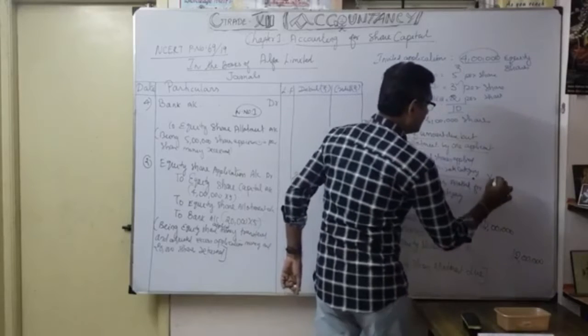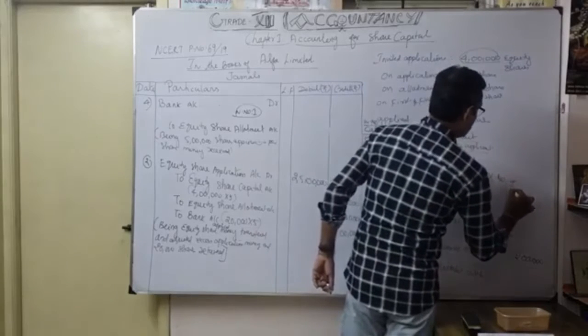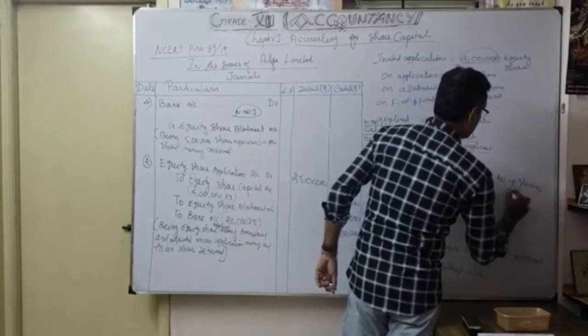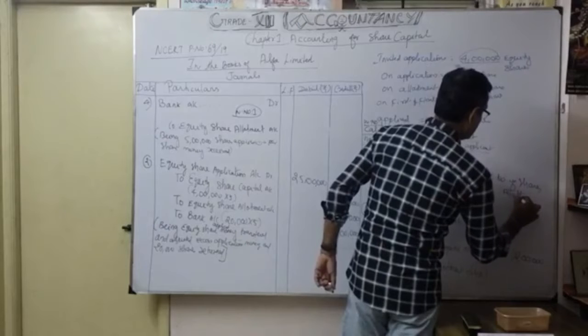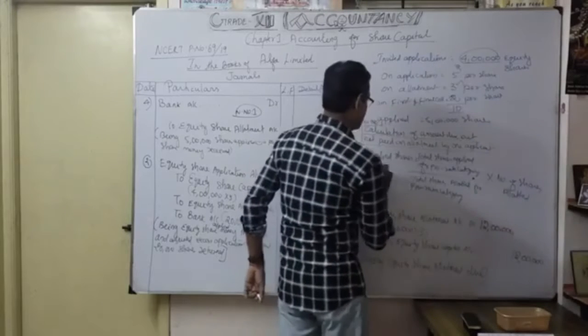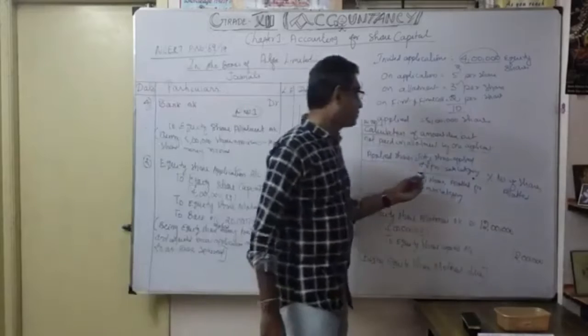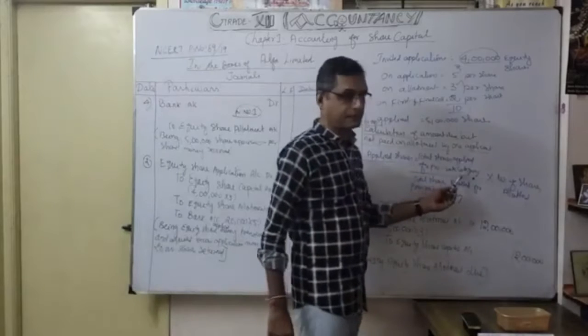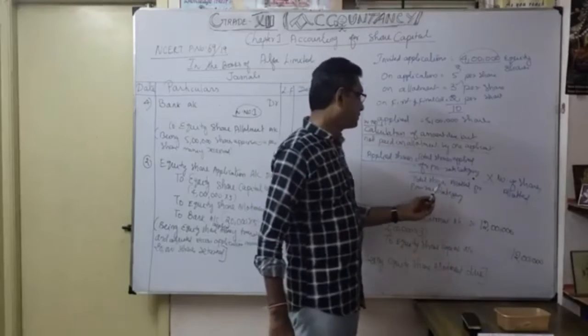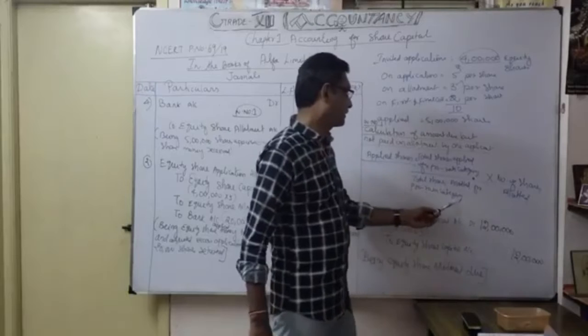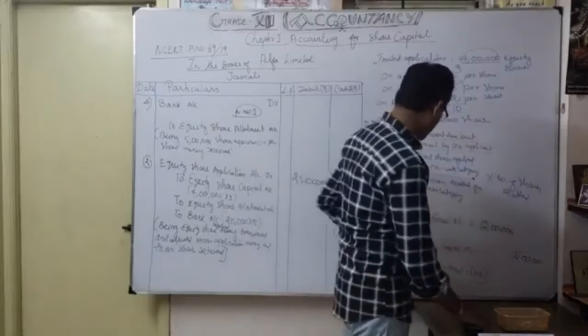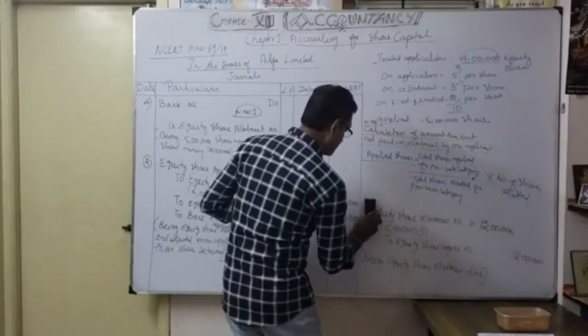Into number of shares allotted. This is the formula to find out applied shares. Understood? So what is the formula for applied shares? Total shares applied for pro rata category divided by total shares allotted for pro rata category, into the number of shares allotted. Okay. And I will clean this entry now.